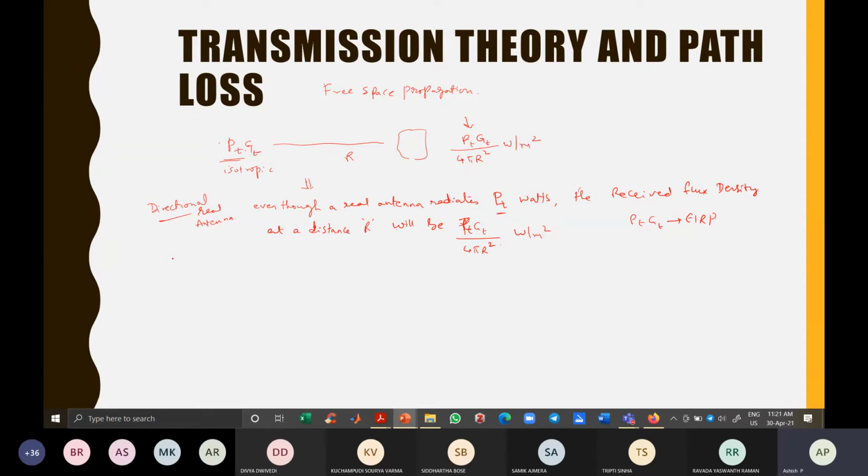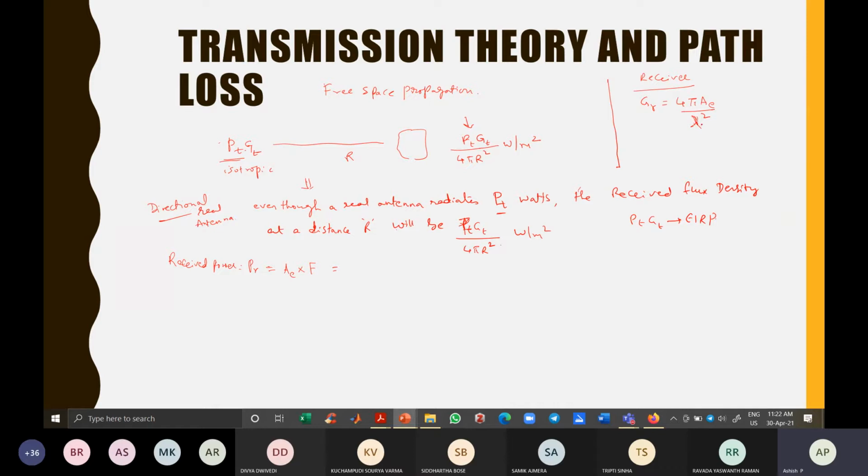Okay, so then what is the amount of received power? That was only the flux density, but the received power PR is given by the effective aperture of the receiving antenna times the flux density. Here we made some mistake in the effective aperture. We can characterize the receiver side: there is a formula for gain, receiver gain is equal to 4 pi A by lambda square.